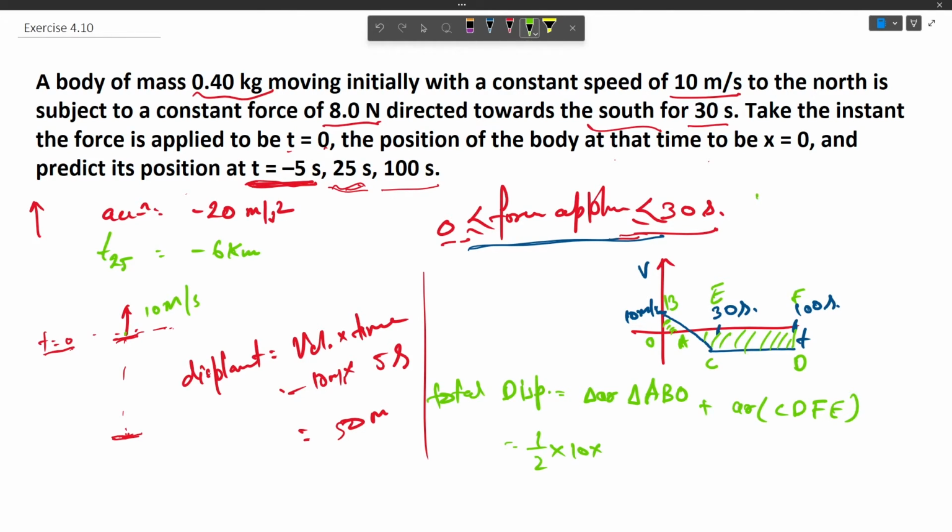V equals U plus AT. V would be equal to 0, and initial velocity is 10, plus acceleration is minus 20 multiplied by time, so t equals 0.5 second. So the area is half times 10 times 0.5, which is 2.5 meter, positive.